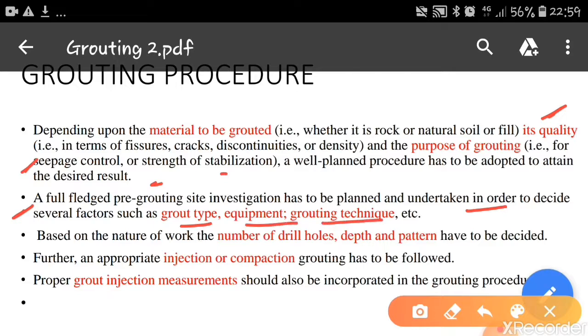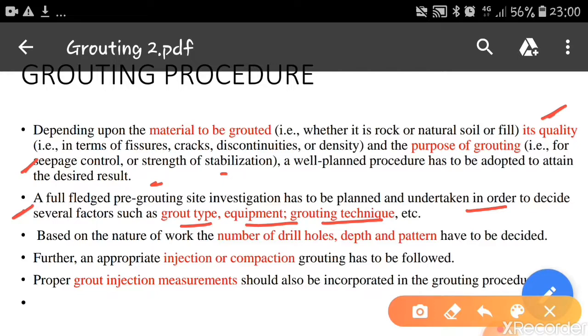Before going for this method, we have to do the site investigation, and based on the factors available, we have to decide what type of grout is suitable for that material, what type of equipment is required to do this process, and which grouting technique is adopted. We have various techniques available, and out of which the technique that suits this type of soil, we have to decide, and then go according to that.